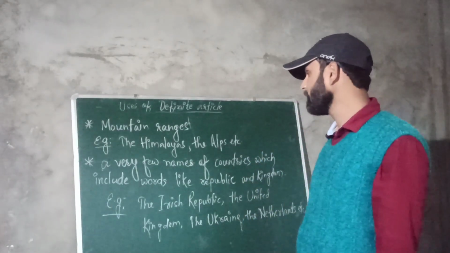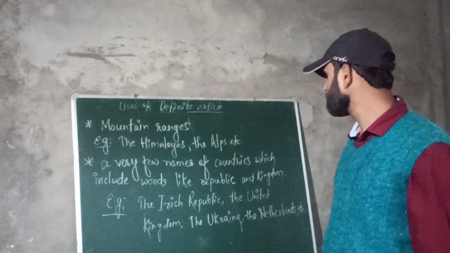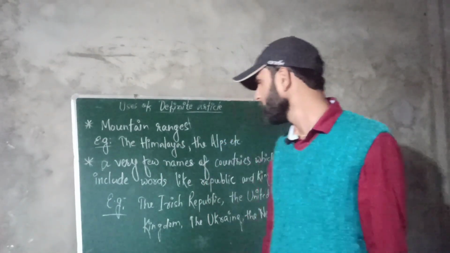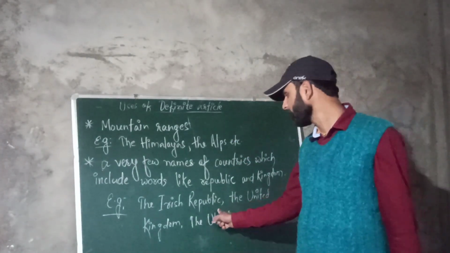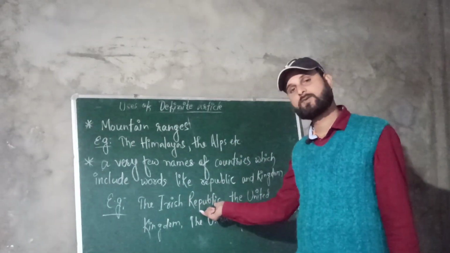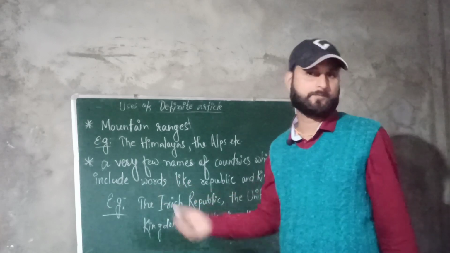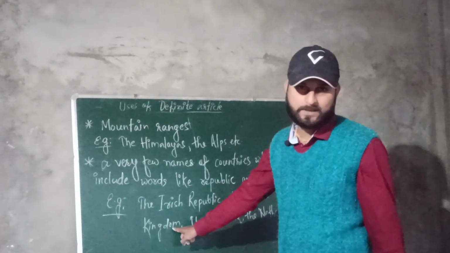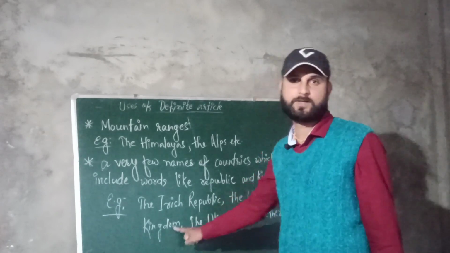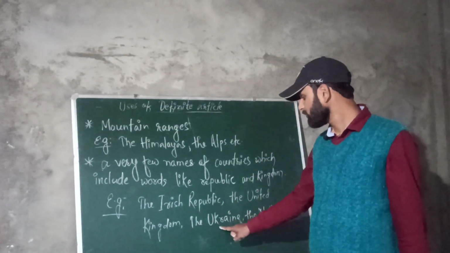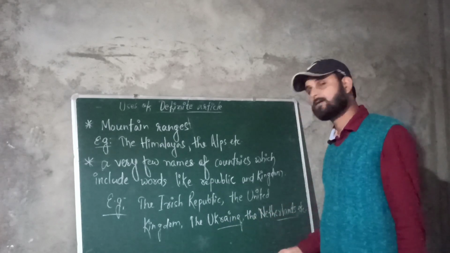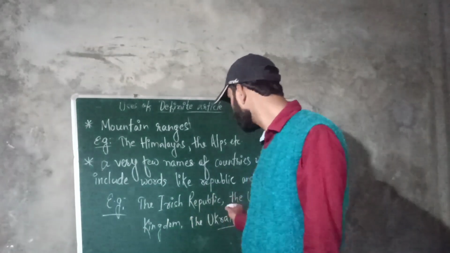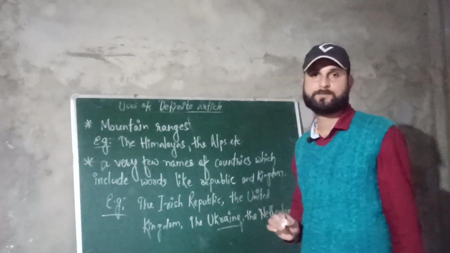It is also used before a very few names of countries which include words like republic and kingdom. For example the Irish Republic, here the word republic is attached with the name of the country, so we use the before it. In the next one, the United Kingdom, the word kingdom is attached with the name of the country, so we use the before it. Also Ukraine and Netherlands, these are also two republic countries, so we also use the before them.